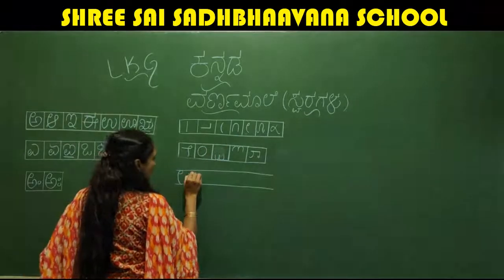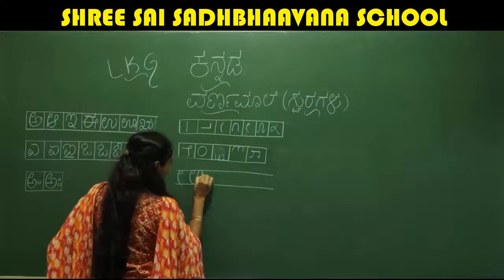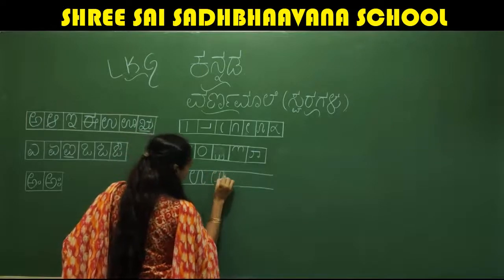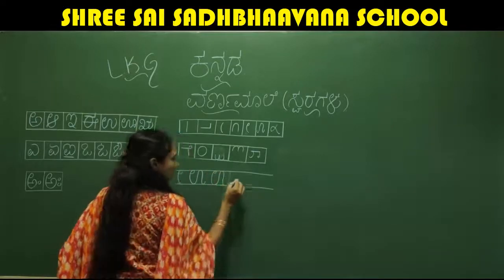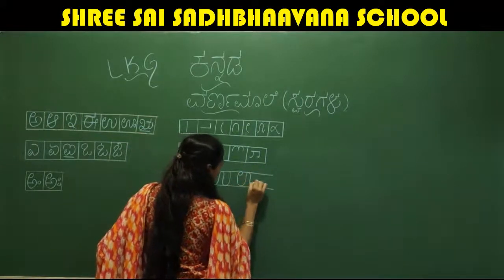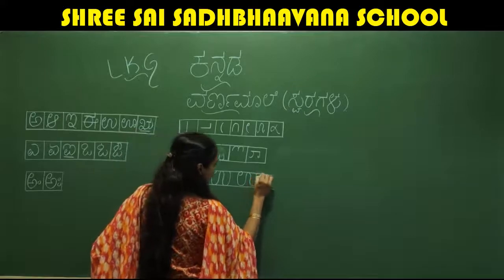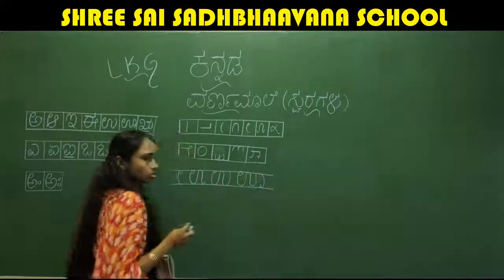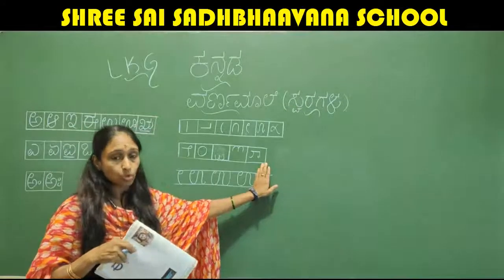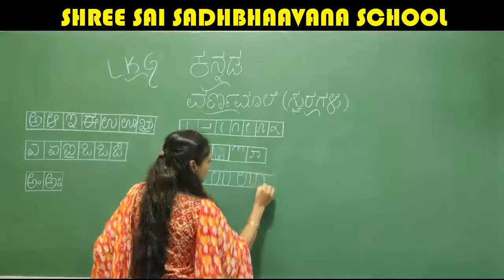Okay, and to that you add this one, and here it should go up, and to that you write same U and one more attachment. See, after that we have to write like this. So if we write only this one, children, that is oo. This is oo. If we add one more like this, it is woo.